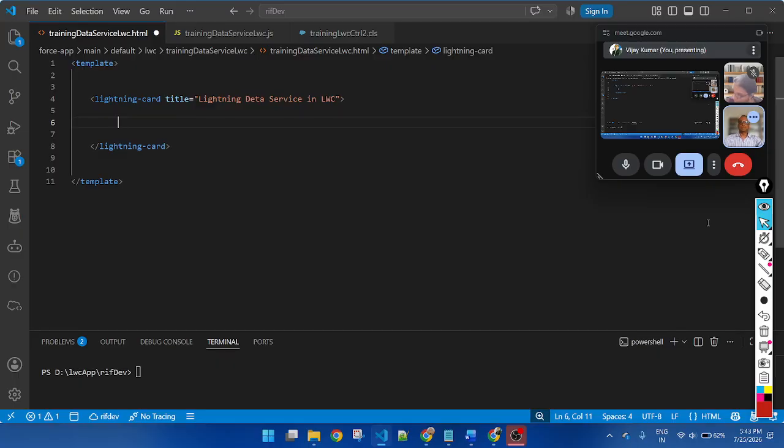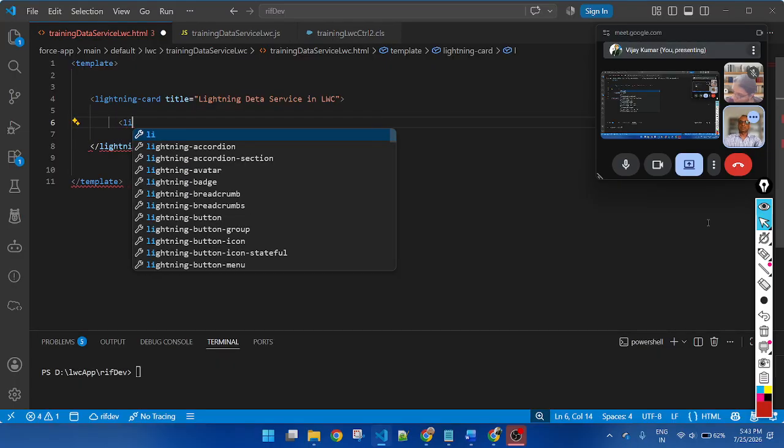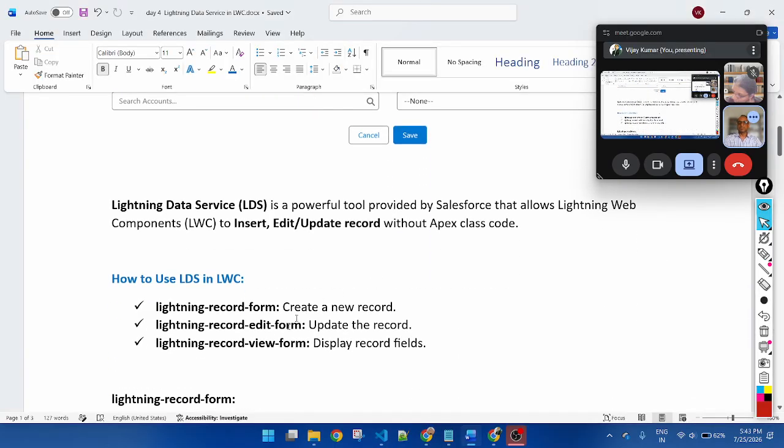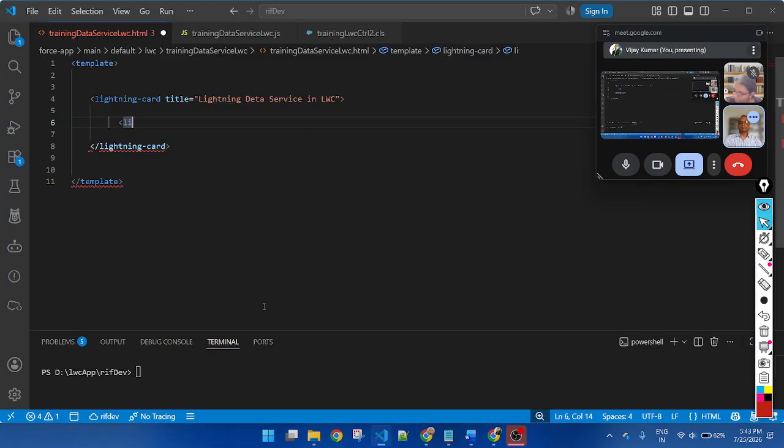So use lightning-record-form, this one. If you apply lightning-record-form, that means you want to insert a record. Keep your attention on learning, not writing.